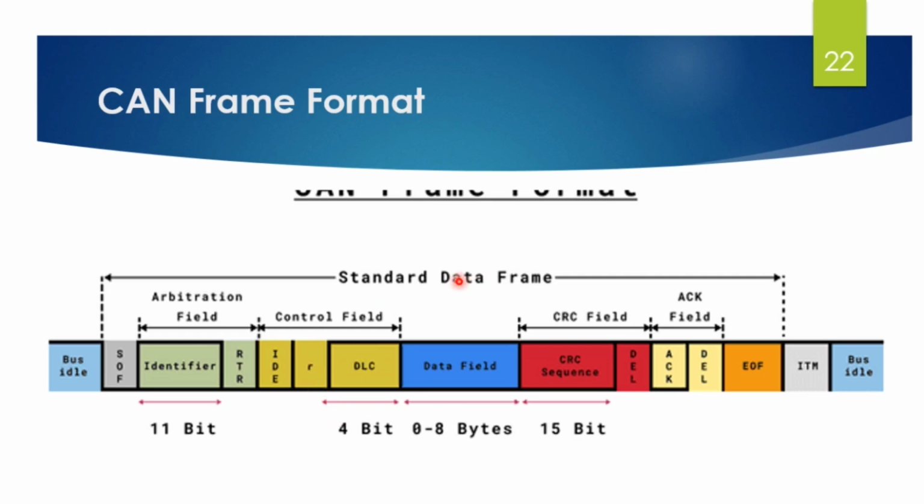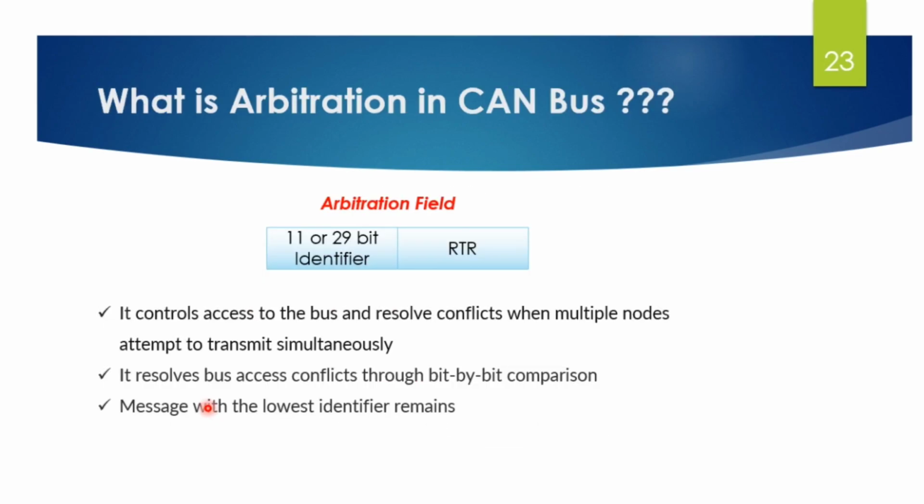In the previous video we have seen that in the standard data frame we have an arbitration field which contains the identifier and RTR, right? In this arbitration field we have an 11 or 29 bit identifier. So why do we use arbitration? What is the purpose of arbitration in CAN bus? It ensures that only one node transmits at a time, preventing data collision.